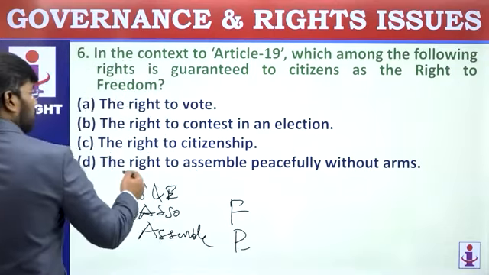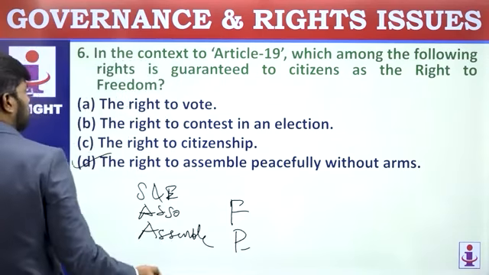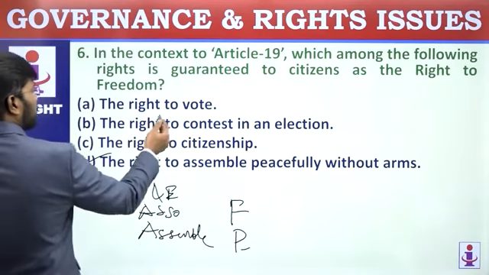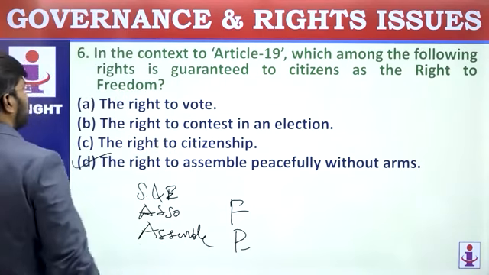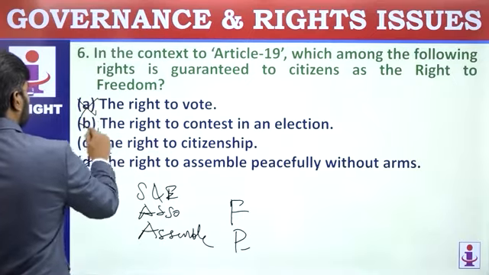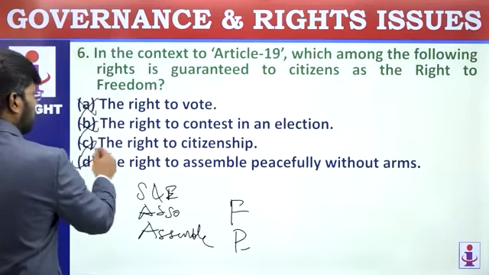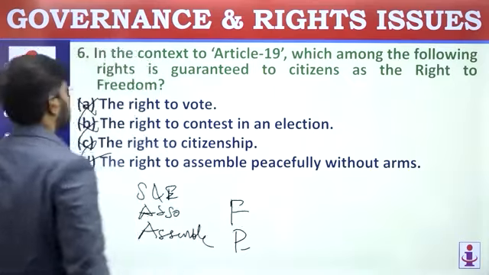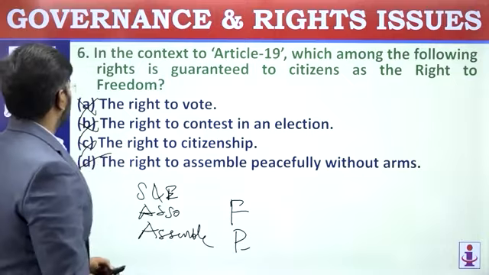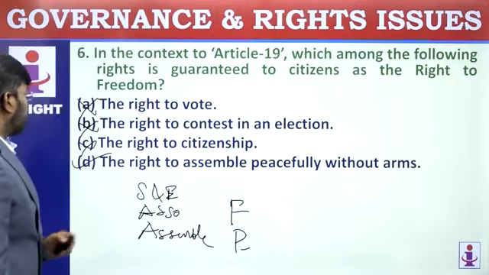So, right to assemble peacefully, this one is seen, whereas citizenship, contest in elections, no. So among these, this option comes under Article 19. So, sixth one answer is option D.